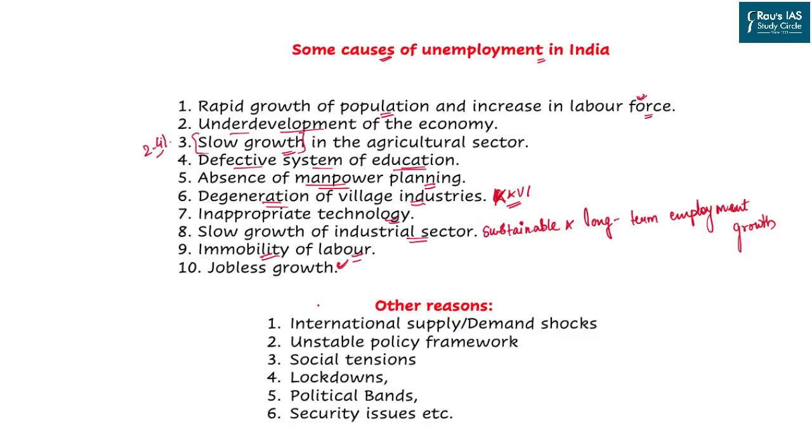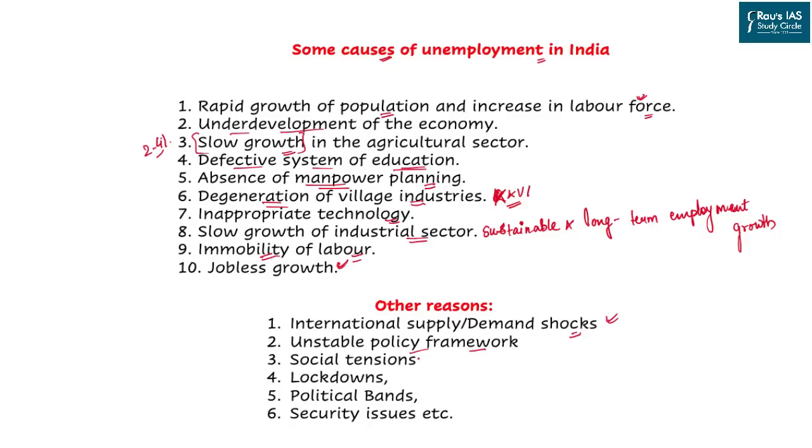Apart from these economic reasons, there are other reasons as well. The first one being the international supply and demand shock. Whenever there is a high demand of employment abroad, people migrate from India to the outer world and they leave the space for the domestic worker. Then we have unstable policy framework. Whenever there is a change in the government in a particular state or even at the center, we find that there is a shift in the policy. The recent case being the policy with respect to the labor laws.